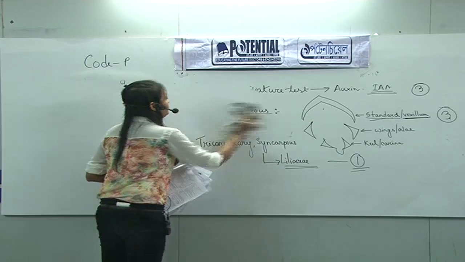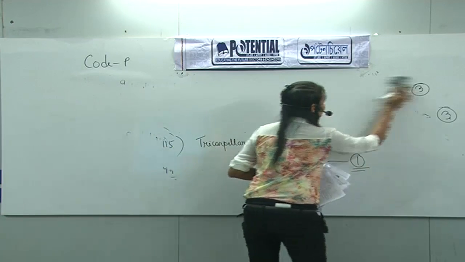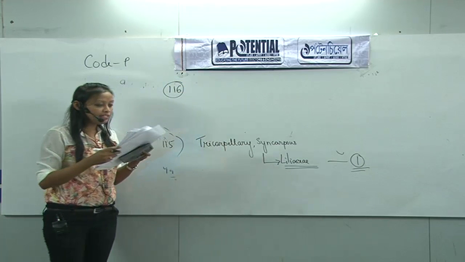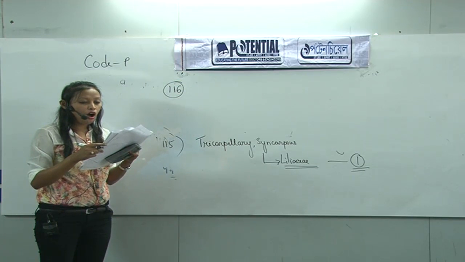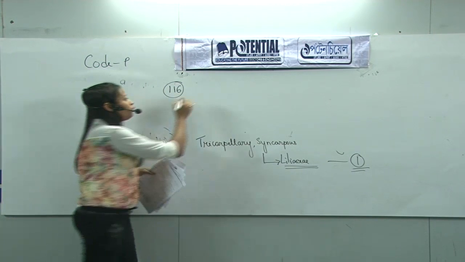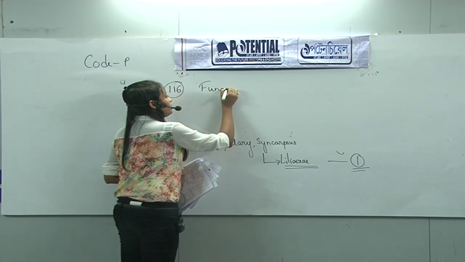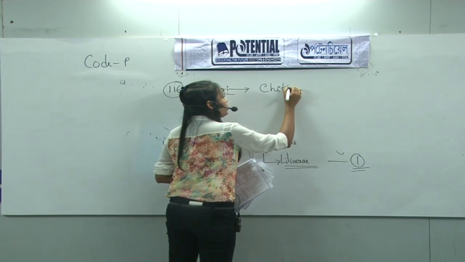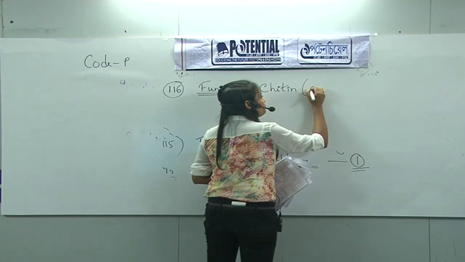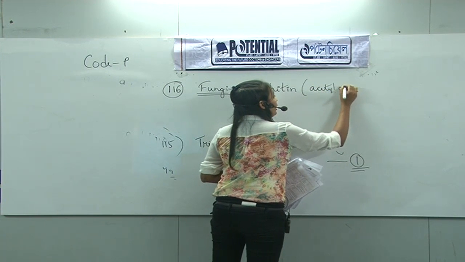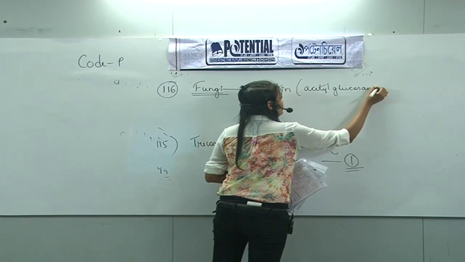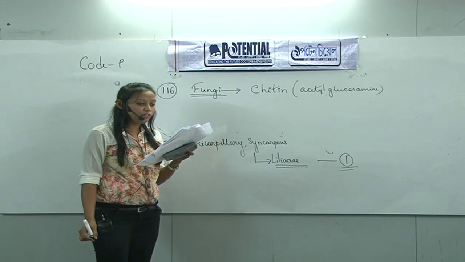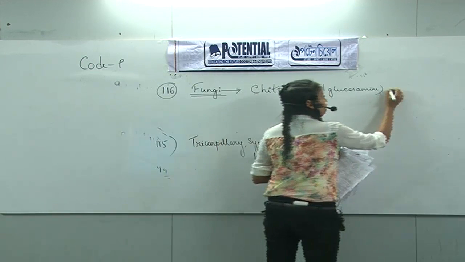Next, move to question number 116. The question is: one of the major components of the cell wall of most fungi is. We know that the majority of fungi have a cell wall which is made up of a polymer known as chitin, which is actually a polymer of N-acetyl glucosamine. Four options are here: option 1 chitin, 2 peptidoglycan, 3 cellulose, 4 hemicellulose. So the correct answer will be 1.